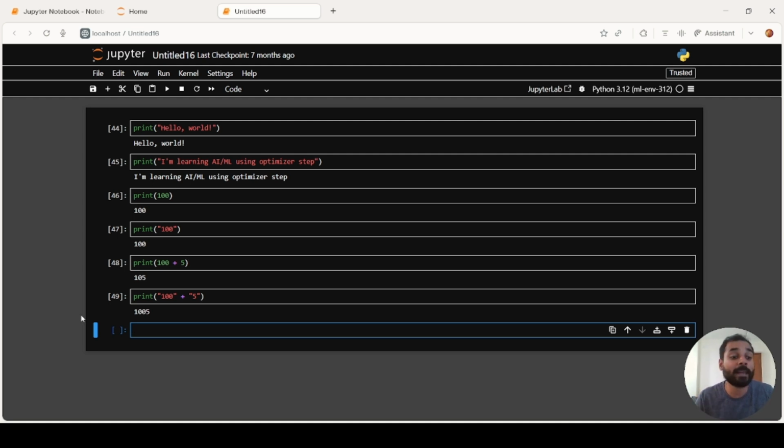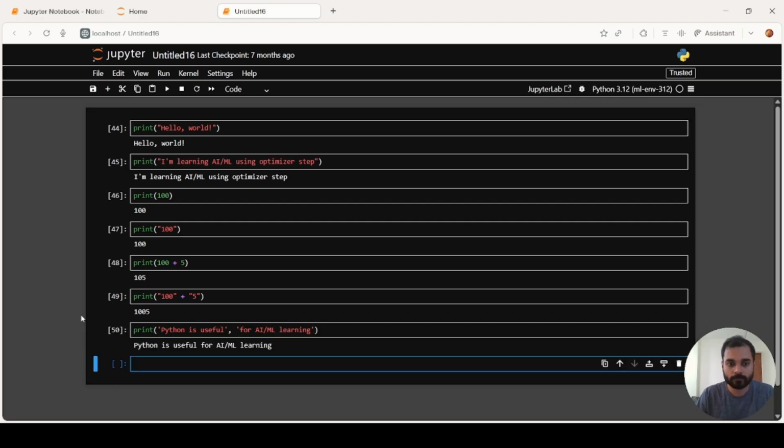We can also print multiple values together by separating them with commas. For example, let's say "Python useful for AI ML". Here Python prints both parts together with a space in between. This is helpful when we want to combine text and values, or text and variables. So if you put in a comma in between, the print function prints them together.